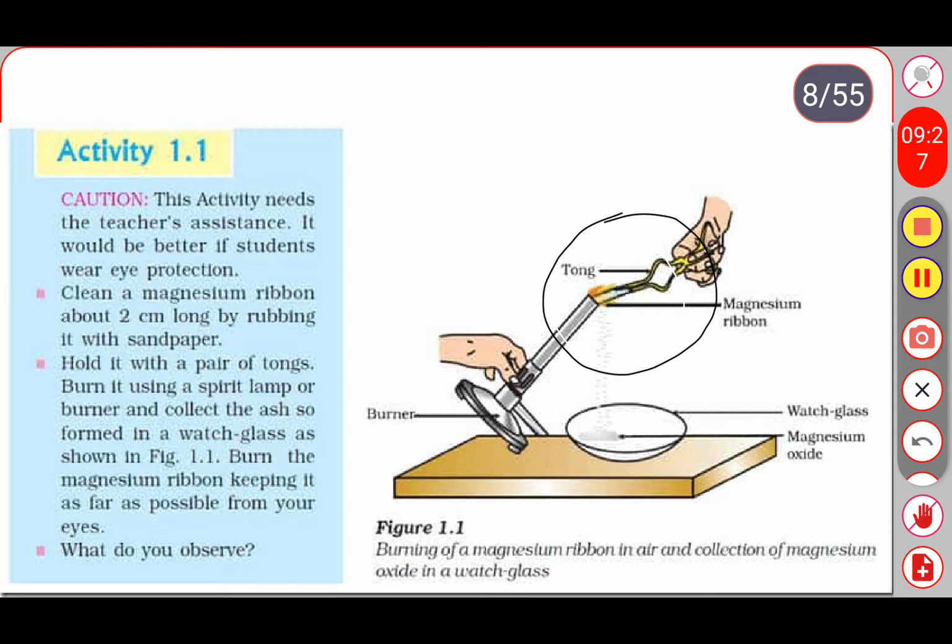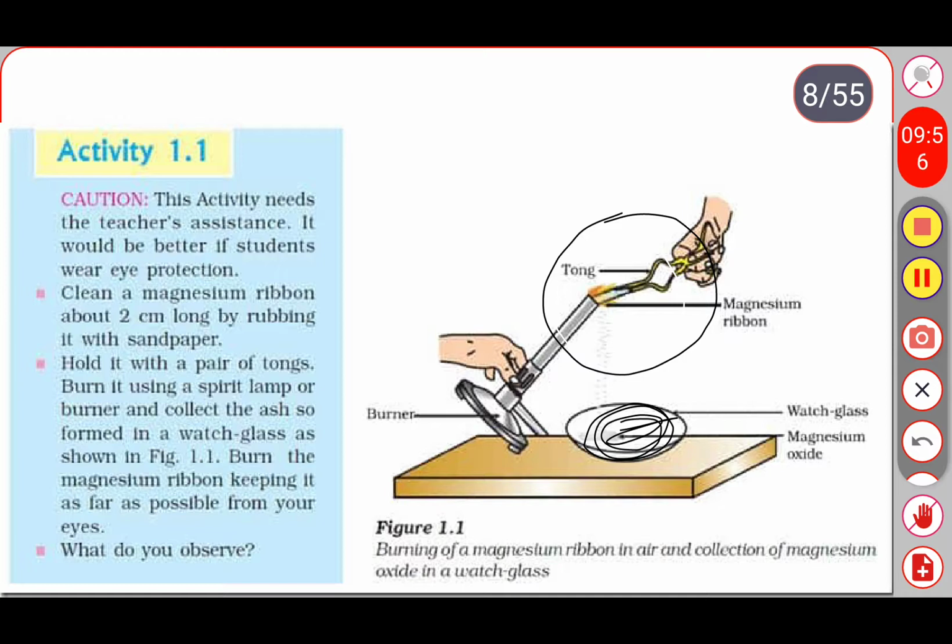The ribbon will burn and it releases heat and light. As a result of burning the ribbon, we get white powder or white ash. That we need to collect in a Chinese dish or watch glass.